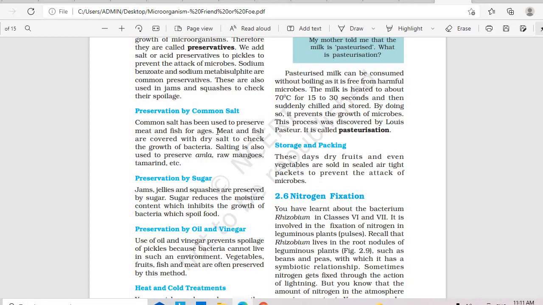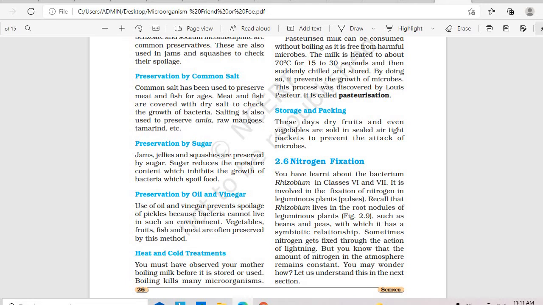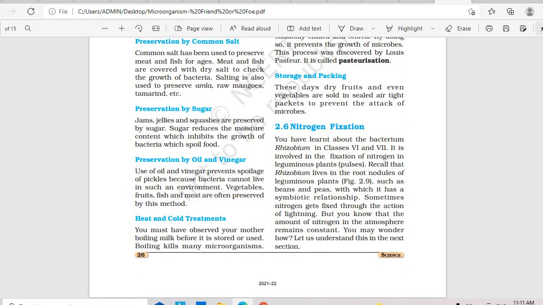For example, jams and jellies, they stay for a very long time because they are made with sugars. Next you have use of oil and vinegar, which prevents spoilage of pickles because bacteria cannot live in such an environment. Yes, vinegar also prevents the food from getting spoiled.